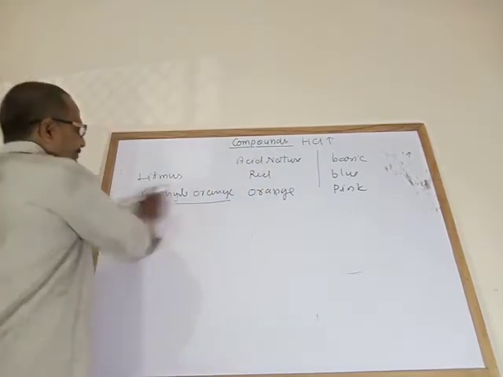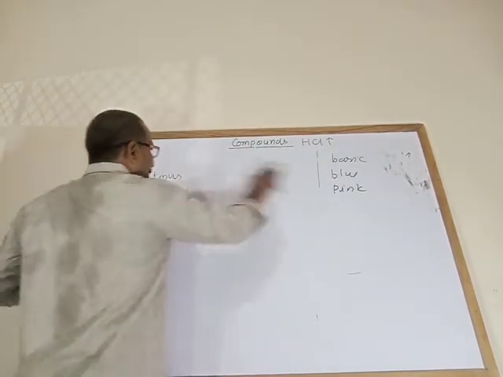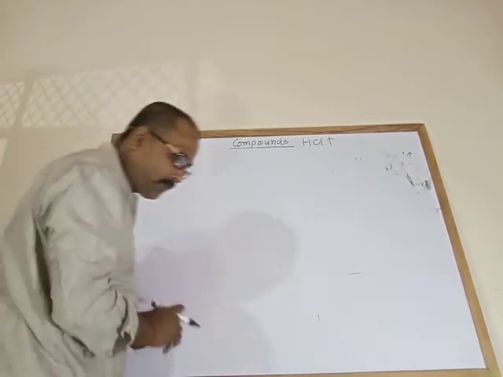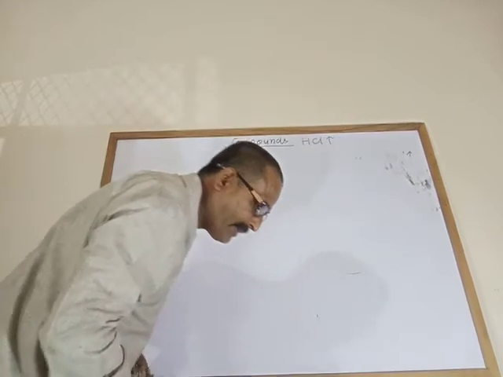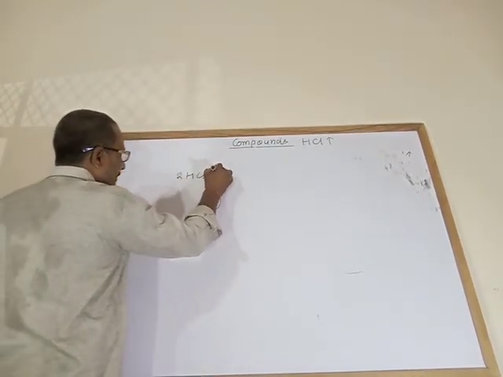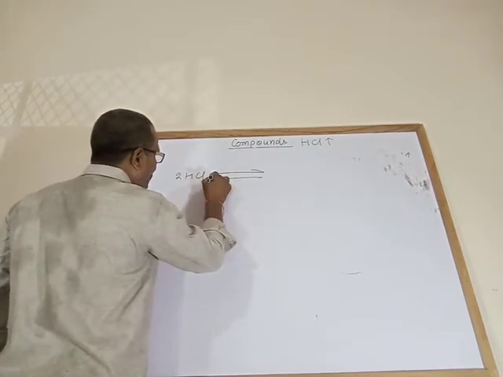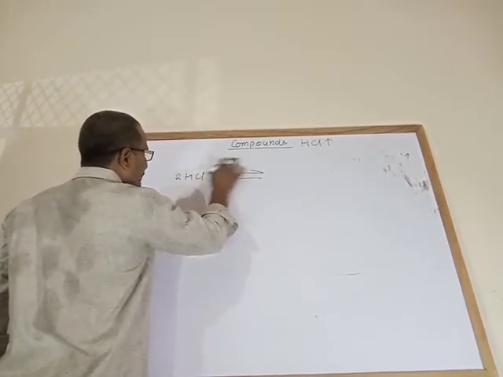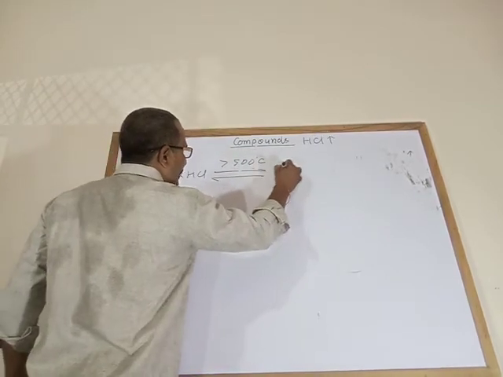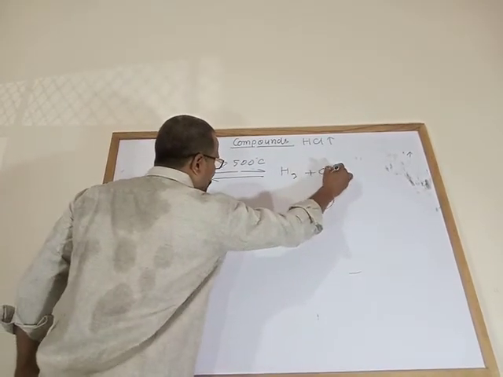Now when hydrogen chloride gas is heated to a temperature of more than 500 degrees Celsius, it gives hydrogen gas and chlorine gas.